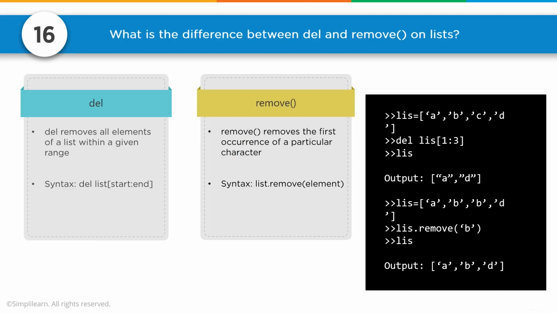16. What is the difference between del and remove() on lists? Del, for delete, removes all elements of a list within a given range. Syntax: del list[start:end]. Remove() removes the first occurrence of a particular character. Syntax: list.remove(element). And we see a nice example over here. If we delete list[1:3], it will delete the first, in this case 1, 2. It doesn't do 3, remember that. So it will delete B and C and you end up with A and D. Whereas if we do remove B from the list and we have A, B, B, D, it's only going to remove the first B.